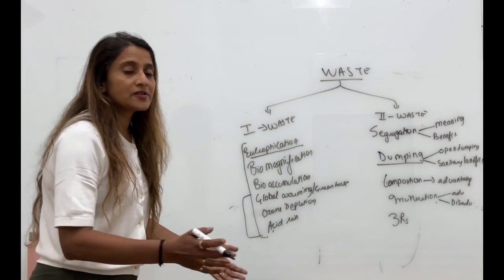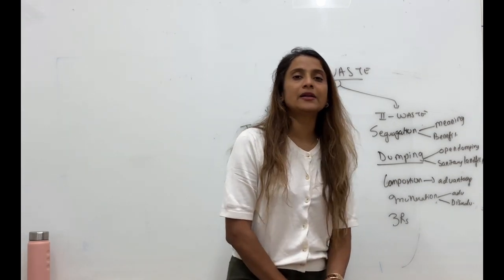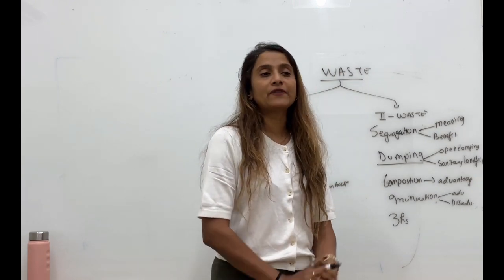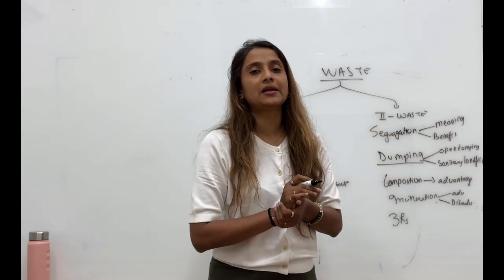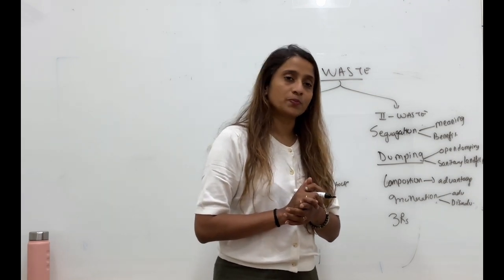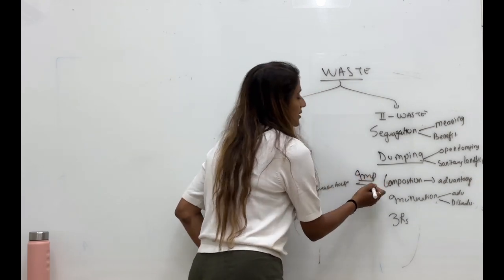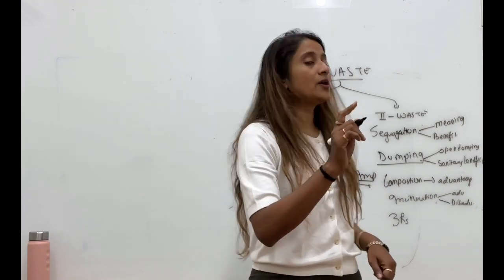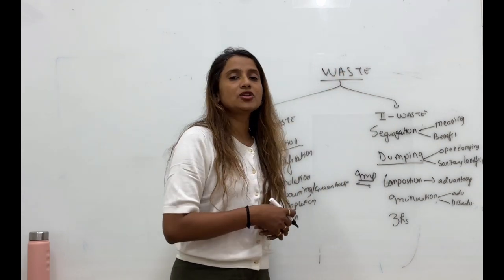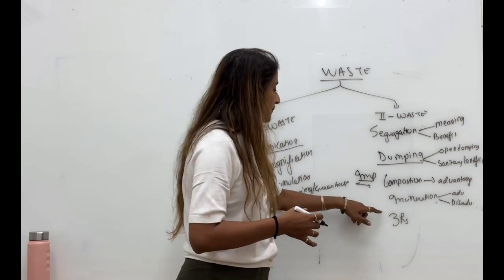Second chapter of waste, of course, goes without saying, is very important. First of all, you should know the meaning and advantage of segregation. Dumping, you should know both the types of dumping, open dumping and sanitary landfill dumping, in detail. And advantage, disadvantage both. Composting, very important. The meaning and advantage. Incineration also, you should know meaning, advantage, disadvantage.